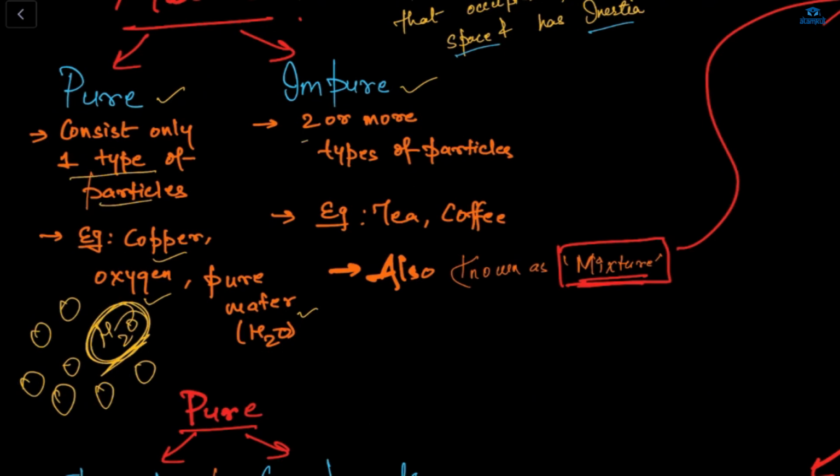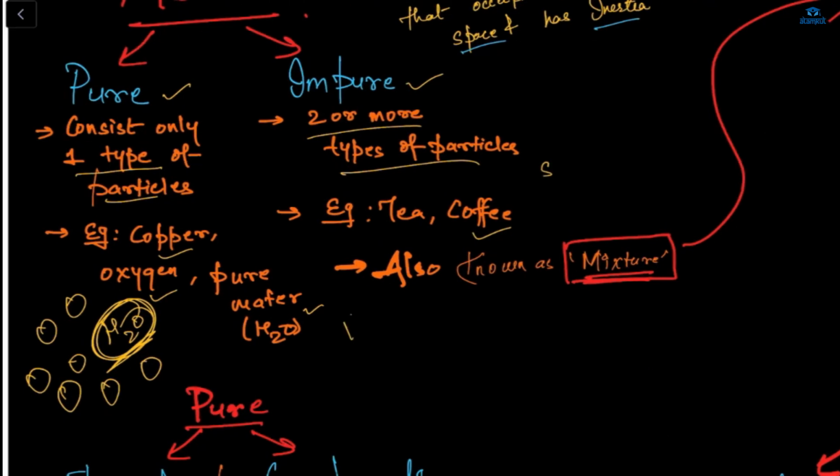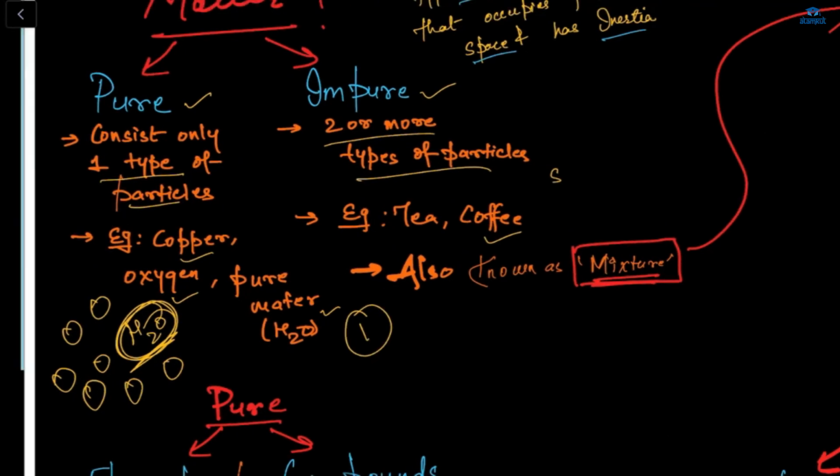So what about impure matter? Impure matter consists of two or more types of particles, like tea and coffee. If we make a coffee, we have to mix sugar, some milk, water. So it's a mixture of two or more types of particles. Pure consists of only one, so that's known as pure. For impure, two or more substances are needed to form impure matter.